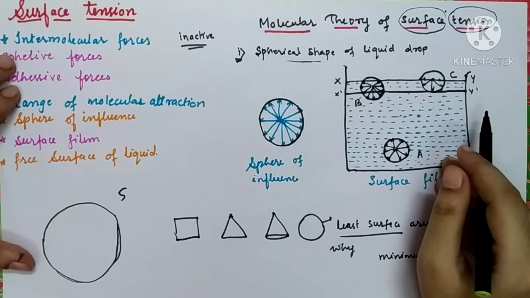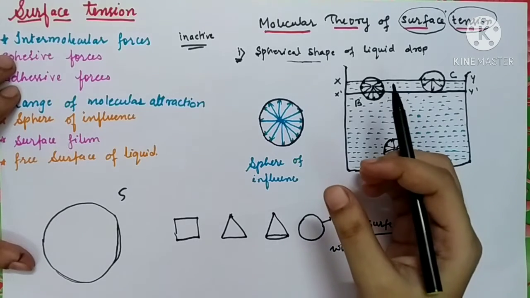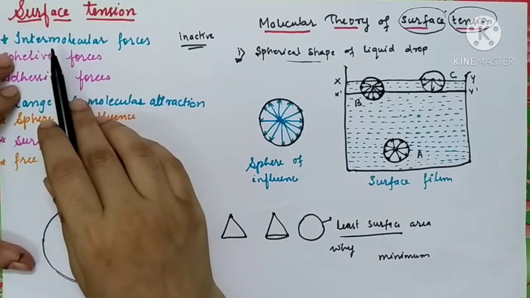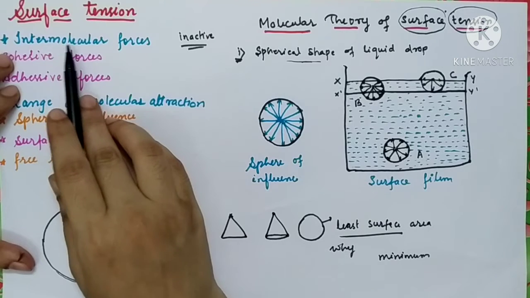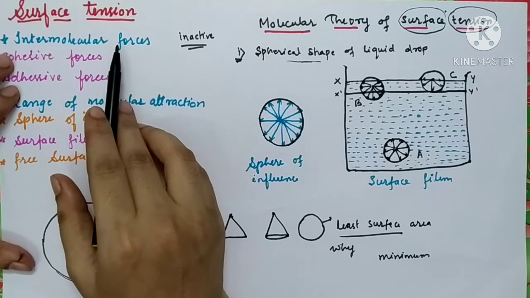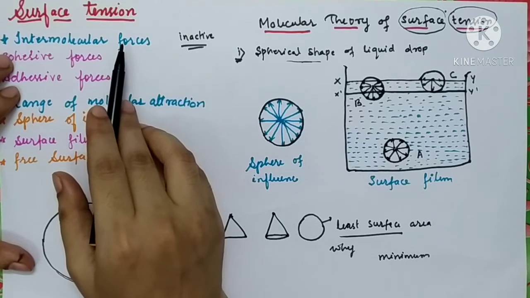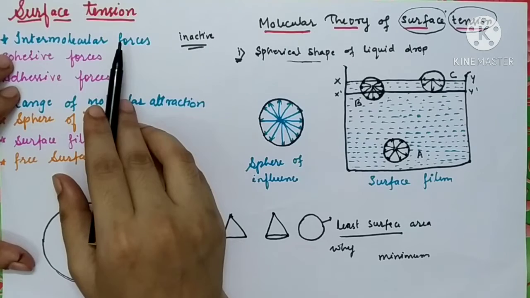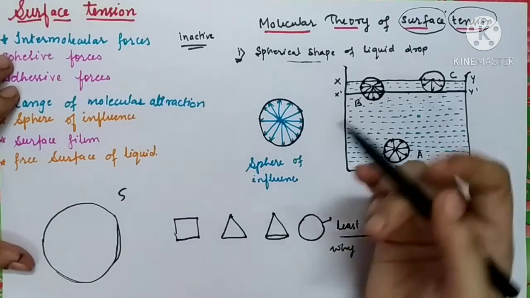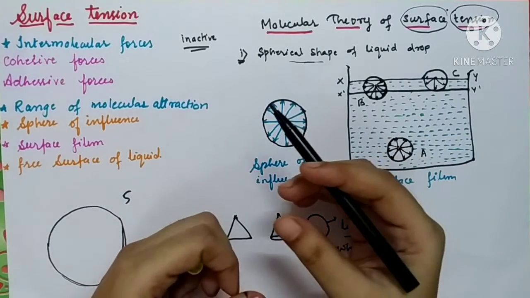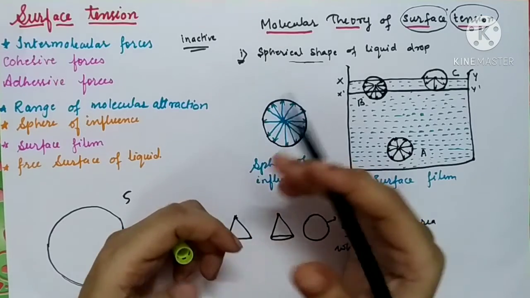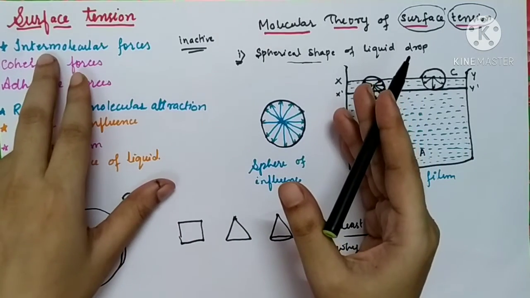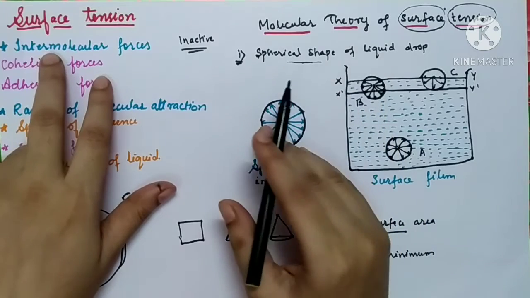All the molecules are bound together with each other by the force called intermolecular forces, and these are nothing but the forces between the molecules. Whenever two molecules attract each other or repel each other, those forces are called intermolecular forces.